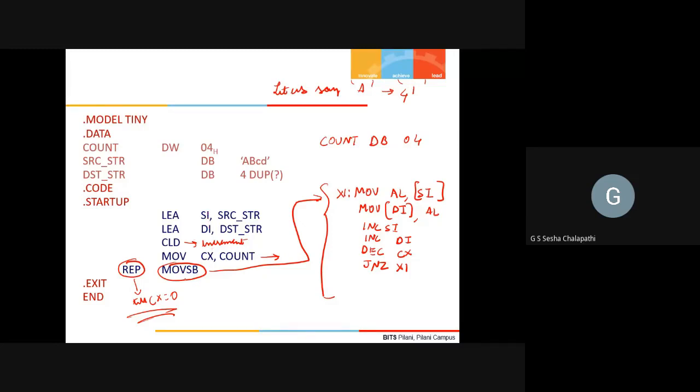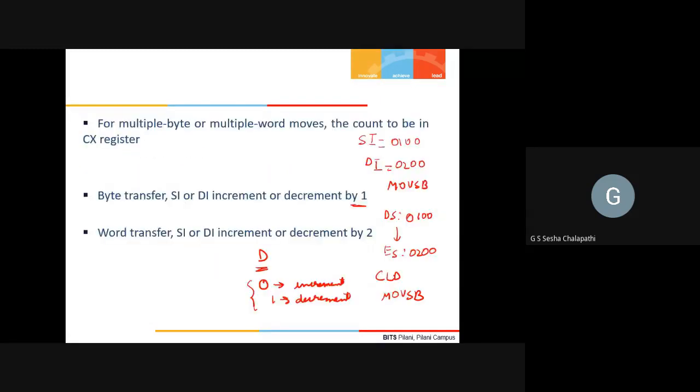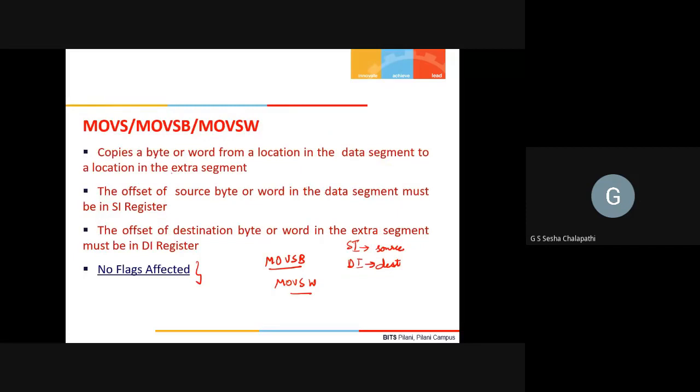MOVSB actually transfers 1 byte of data from the data segment to the extra segment.